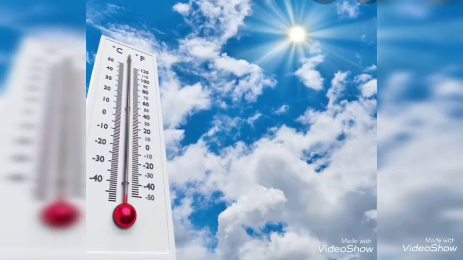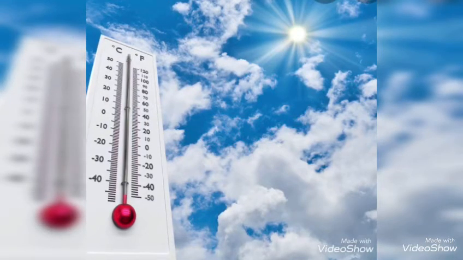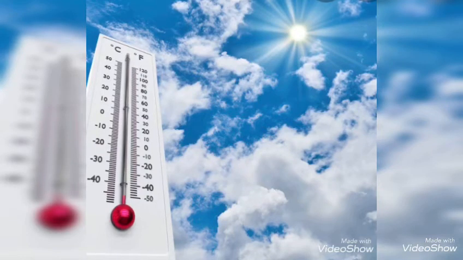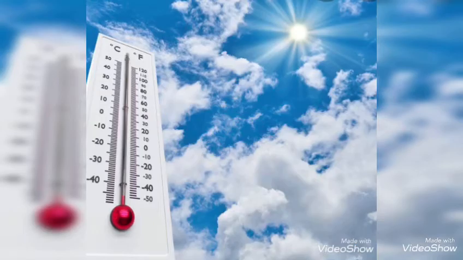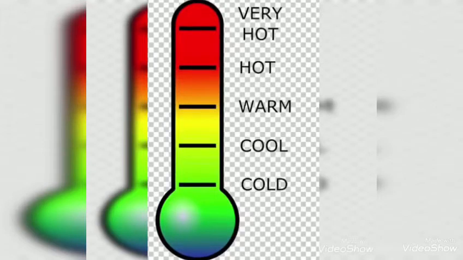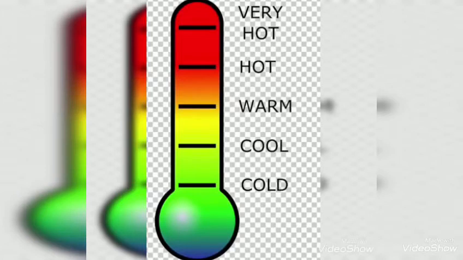Temperature is the key element of weather and climate. So the earth and the atmosphere, these two things will get heated from the sun rays. The degree of heat that is present in the air is called temperature. But the temperature varies from time to time. So why does the temperature vary? Because of the rotation and revolution of the earth and its axis.